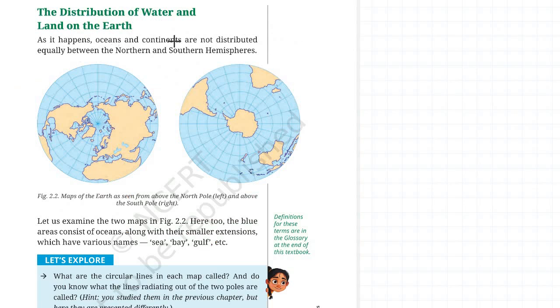Next, let us talk about the distribution of water and land on the Earth. Now, as it happens, you see, this is the globe seen from two different parts. This is the North Pole, by the way. Okay, this is the North Pole, and this one here is the South Pole.